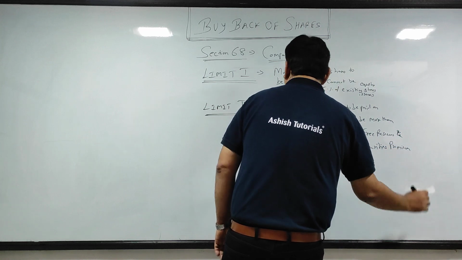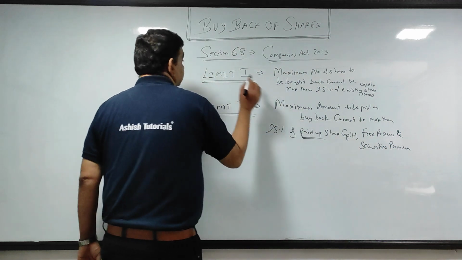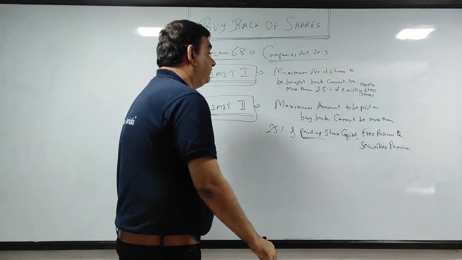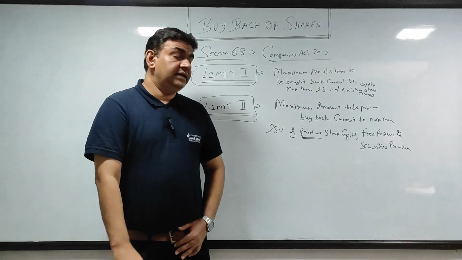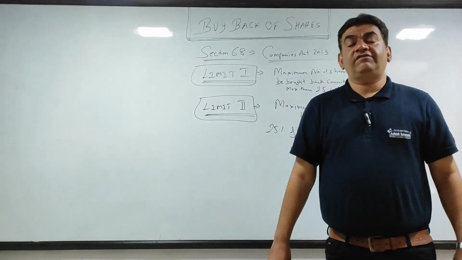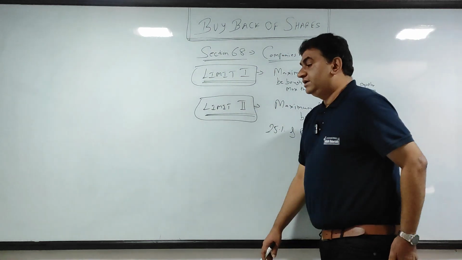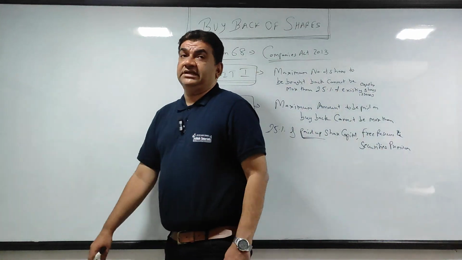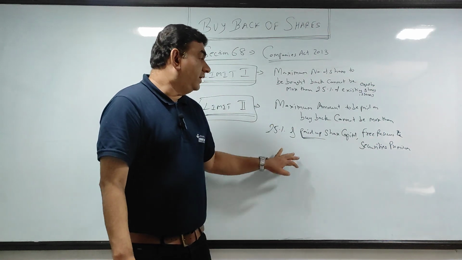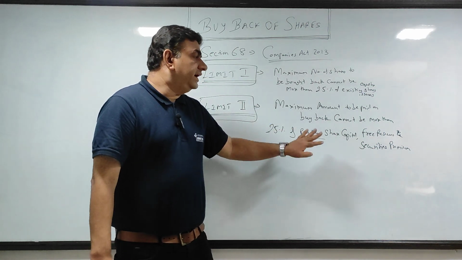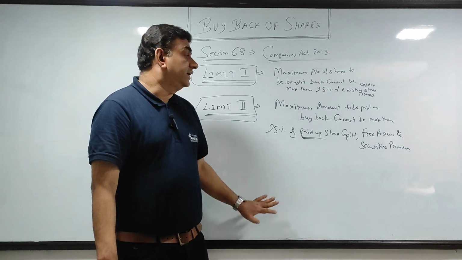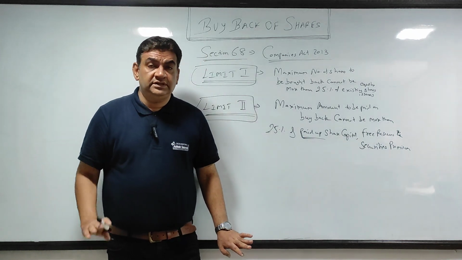I'll repeat, as per the second limit, the maximum amount to be paid on buyback cannot be more than 25% of paid up share capital, free reserves and securities premium.